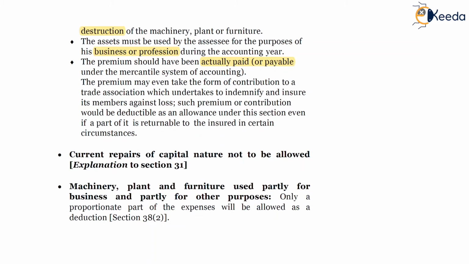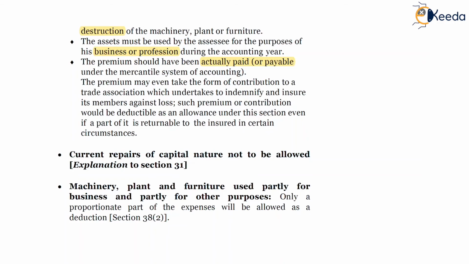And the insurance should be for the risk of damage or destruction of the machinery, plant or furniture. Next pointer, current repairs of capital nature are not to be allowed as per the explanation to section 31. It is on similar lines to section 30, wherein capital expenditure won't be allowed as deduction under section 30 or 31. If any capital expenditure is incurred, then it will be allowed under section 32, but not under section 30 and 31.